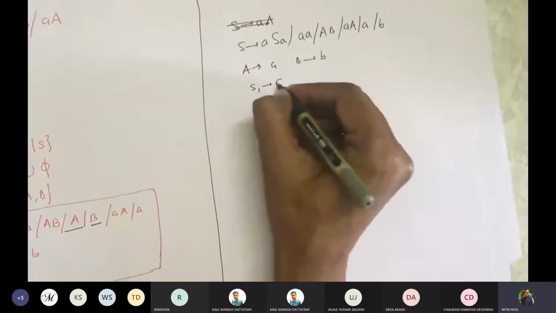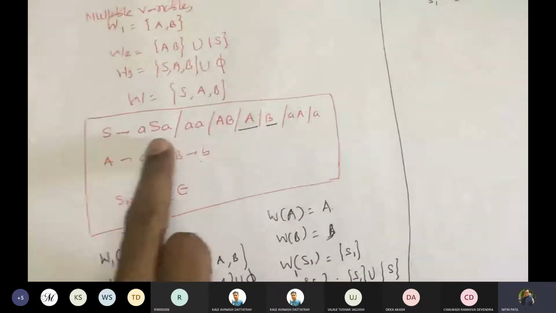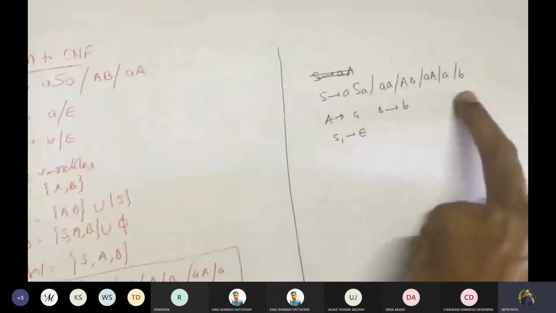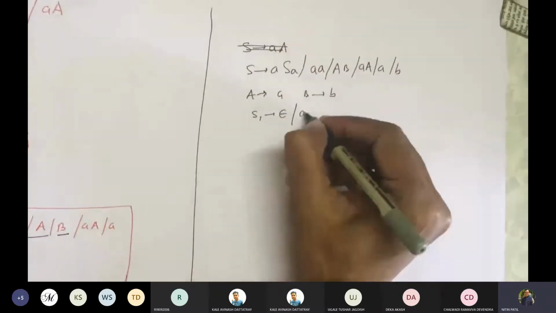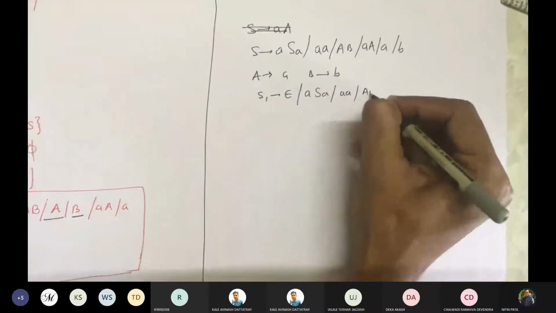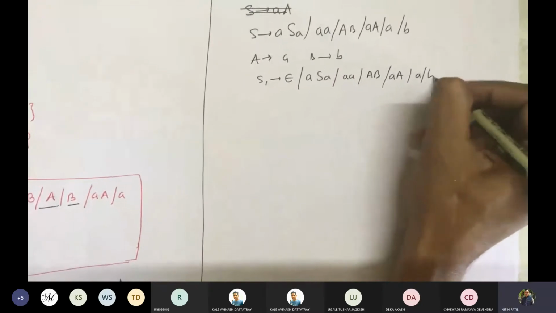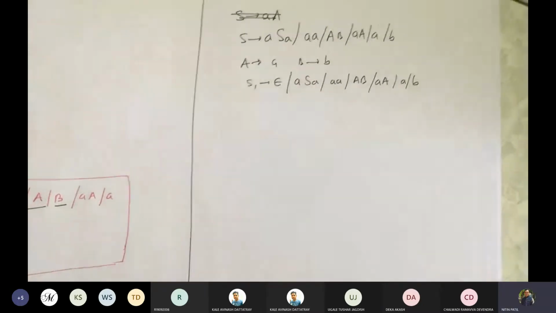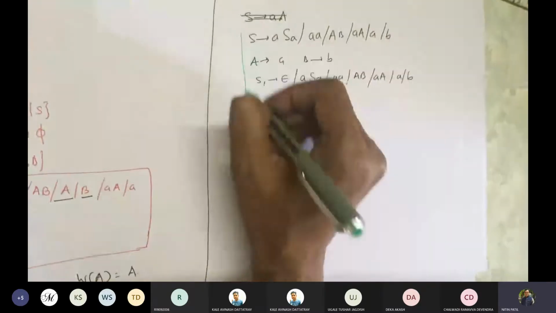So we'll write S1 gives epsilon and S1 gives S. As S1 gives S is there, we'll write all these productions of S which we got here as productions for S1. So we'll write ASA, AA, AB, AA, A, and B. So these are now your new productions. This is a new production set which you have to convert.